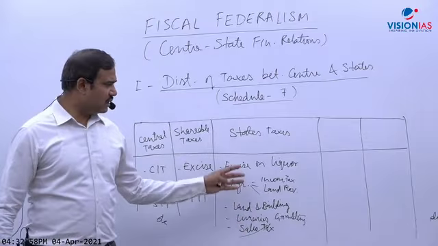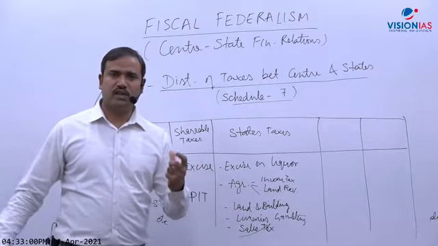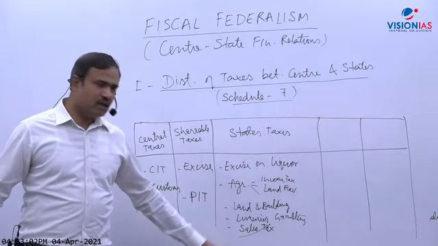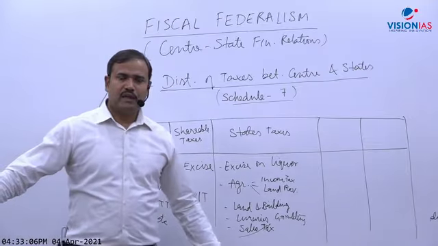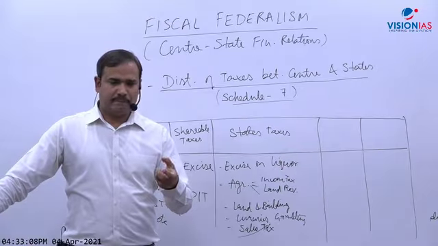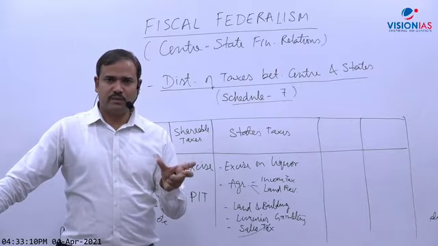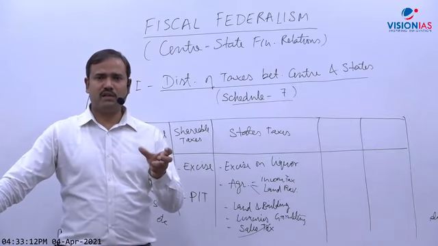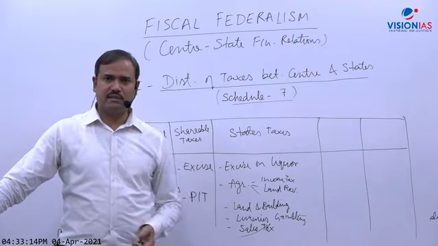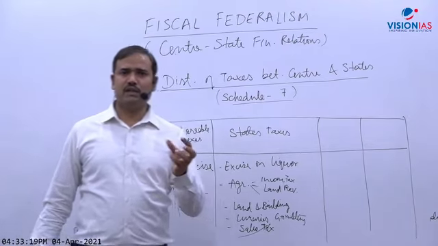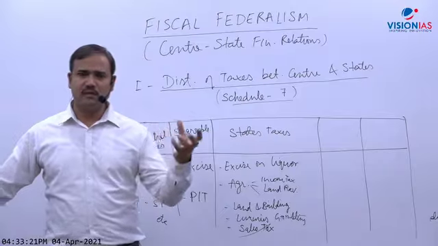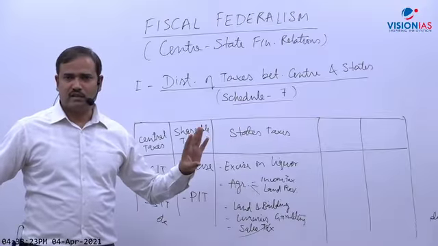Okay, other taxes are like you mentioned, taxes on electricity. If you want, you can write. Otherwise, I've mentioned the list. Next tax you may mention, taxes on motor spirit and vehicles, like petrol, diesel, CNG, LPG. That is motor spirit and vehicles.